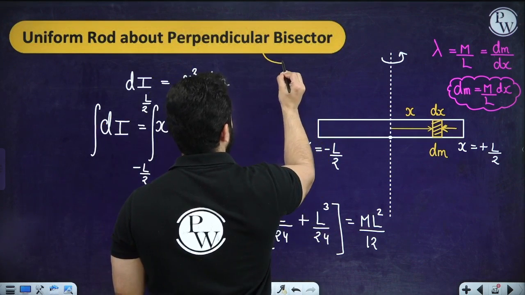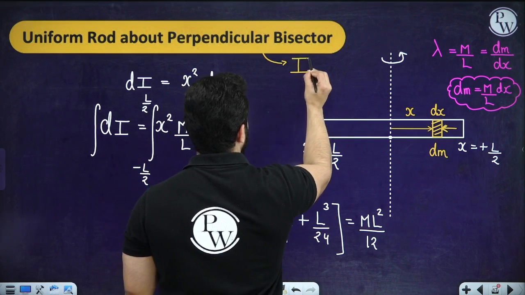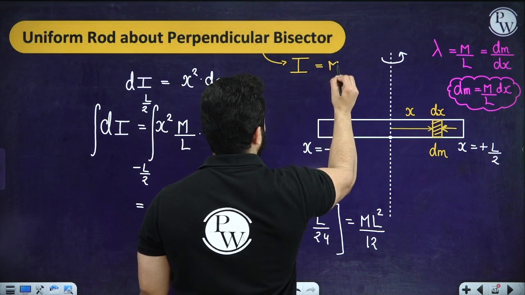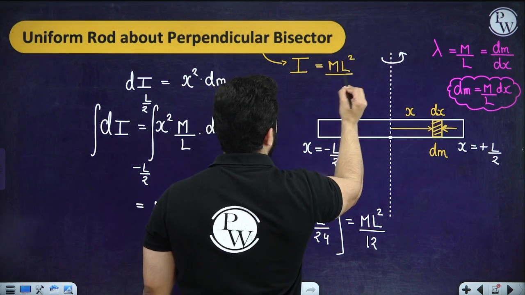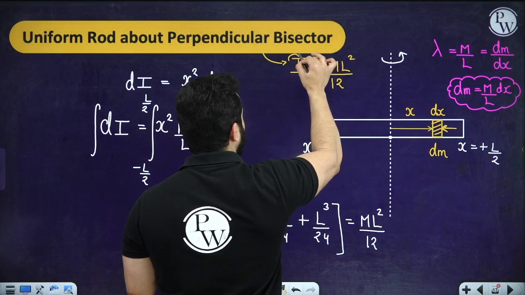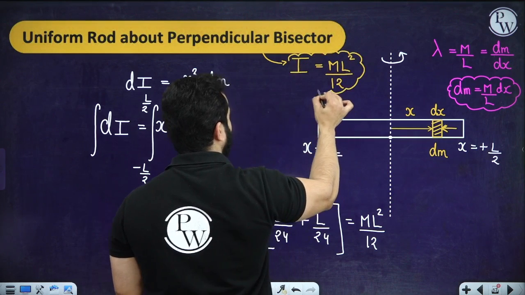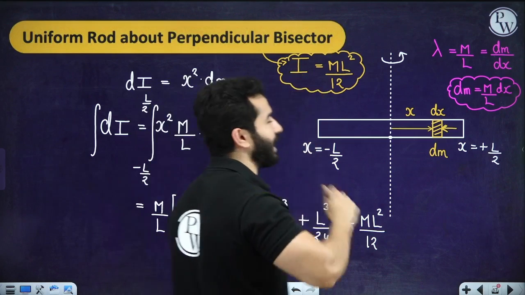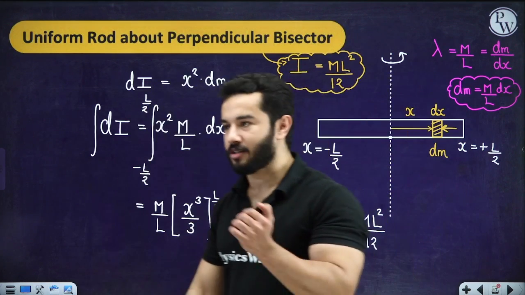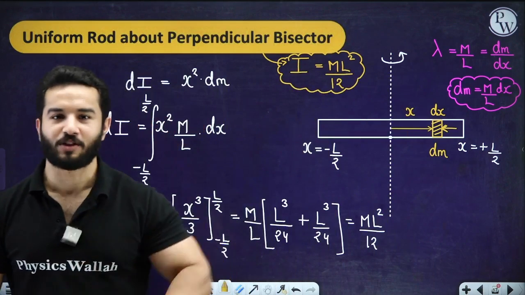So this is going to be ML square by 12. And then what you can now do is, if you think that you can find some time for doing this derivation still at the start of January, right?